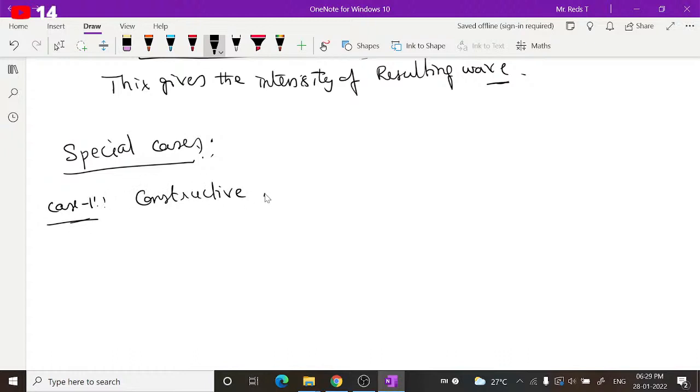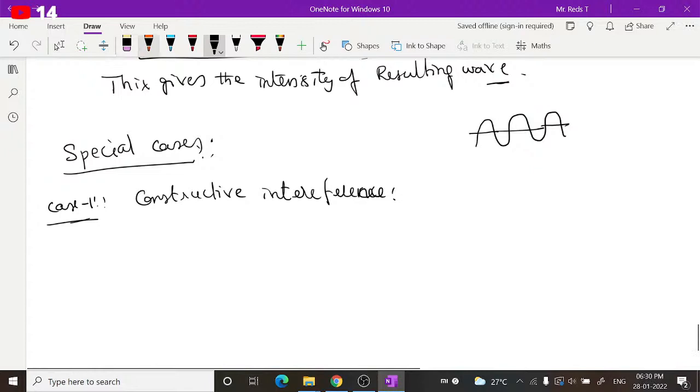To understand this in the simplest form, if one wave is like this, and another wave is coming and meeting it at this point, then you can see a crest and a trough meeting here.